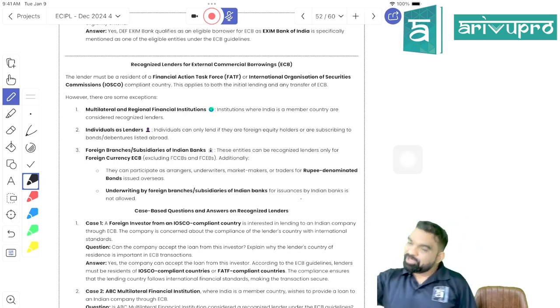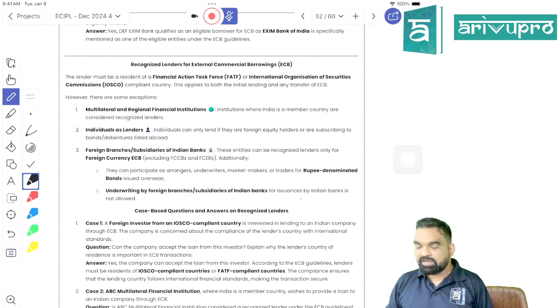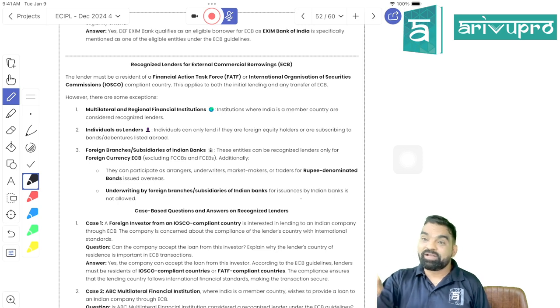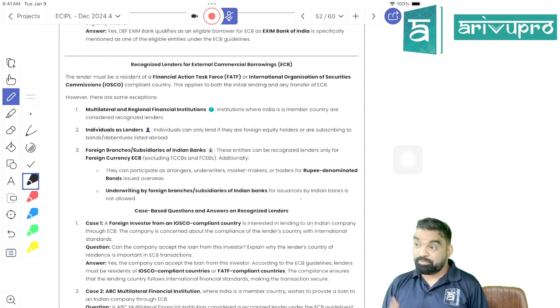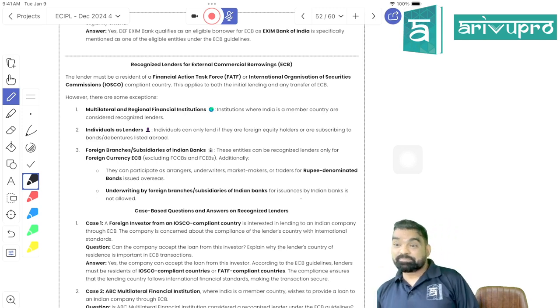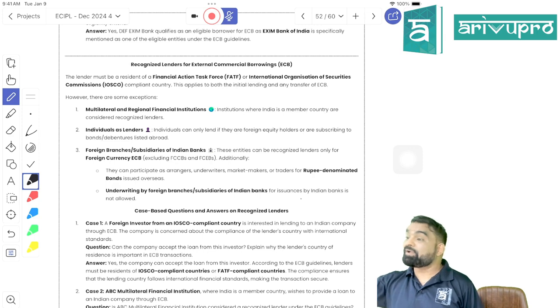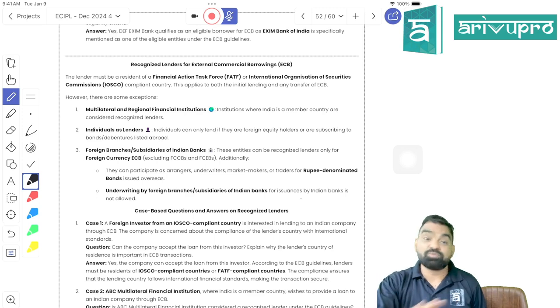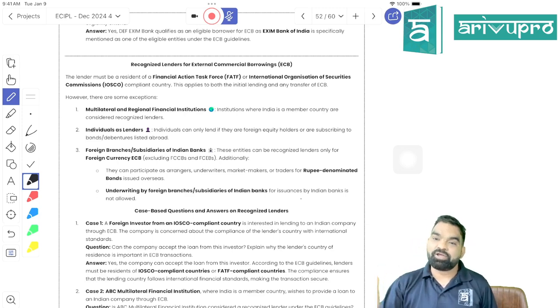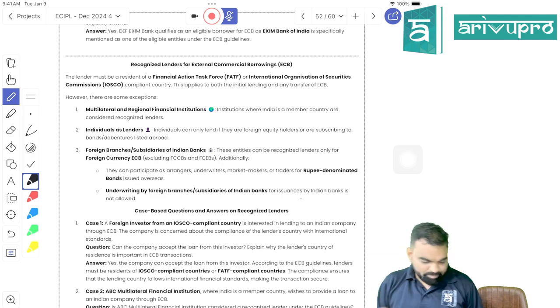Means can you take ECB from an individual? Yes, you can take it, but he should be your equity shareholder. He should be your what? If an Indian company is willing to raise funds from an HNI, a high net worth individual located outside India, he can give a loan, but first you have to offer him what? Equity. First he will subscribe for the equity, then only you can take a loan from him. We cannot take a loan from an individual who is not our equity shareholder. Is it clear? Got my point, students?